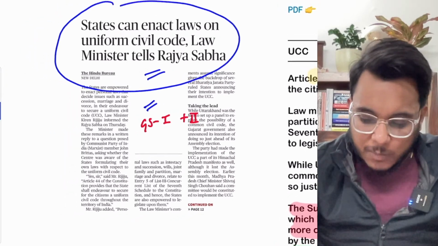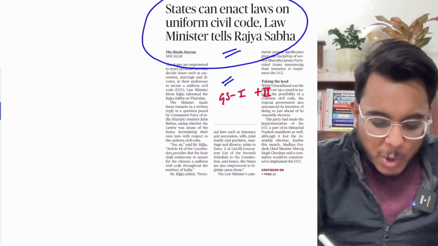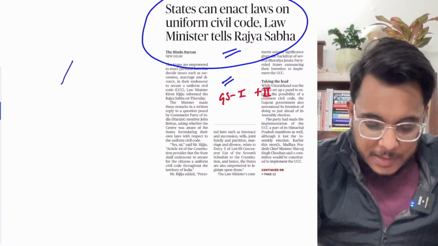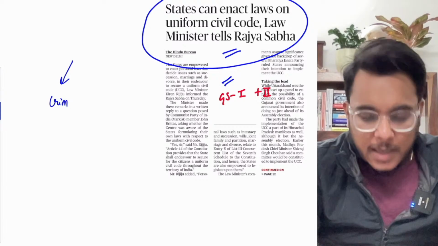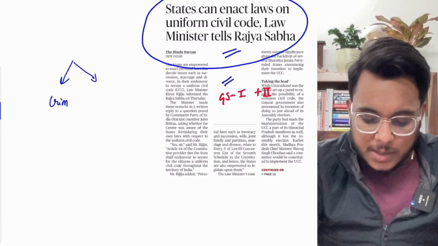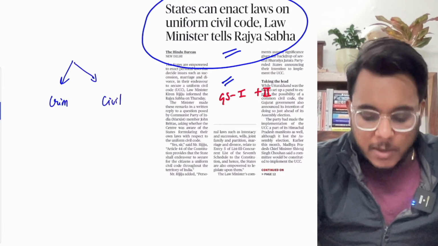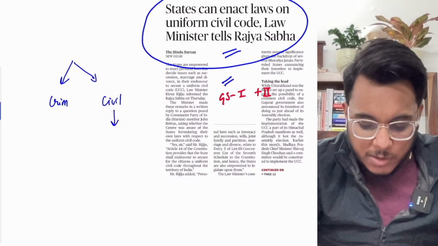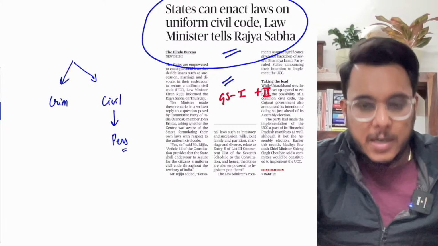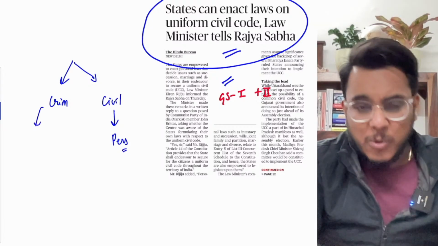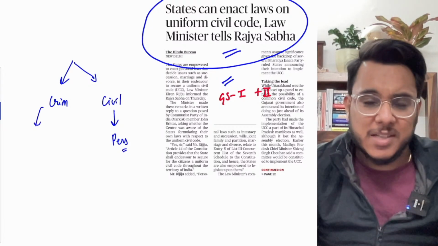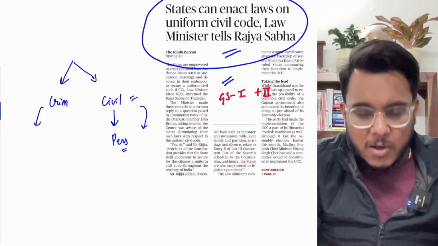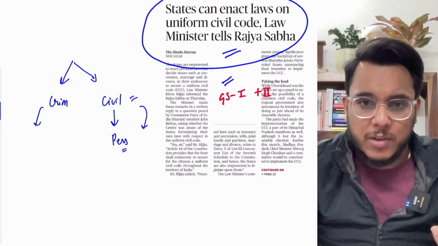Now, basically, when we talk about the legal system, there are the criminal laws that are there, and then there are the civil laws that are there. Within the civil laws, there are the personal civil laws that we have. Criminal laws particularly pertain to criminal activities such as murder, kidnapping, rape, etc. And within the civil laws, the property disputes, all these kinds of things will come.